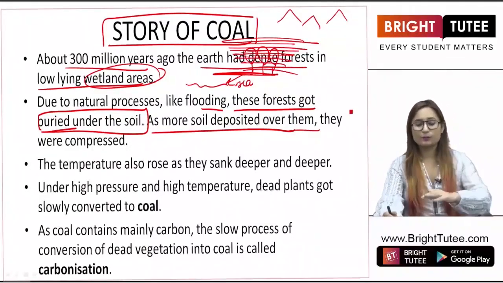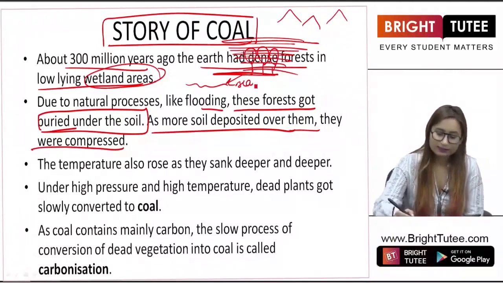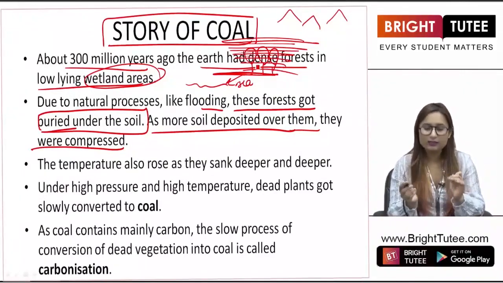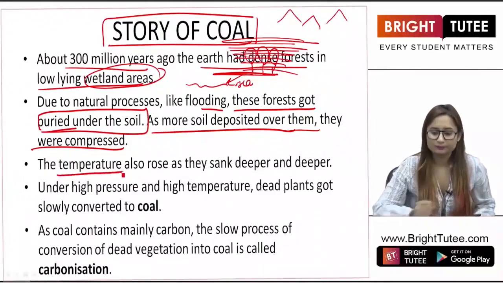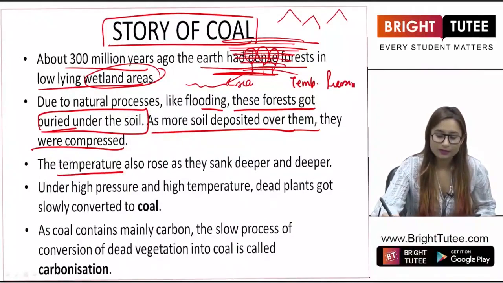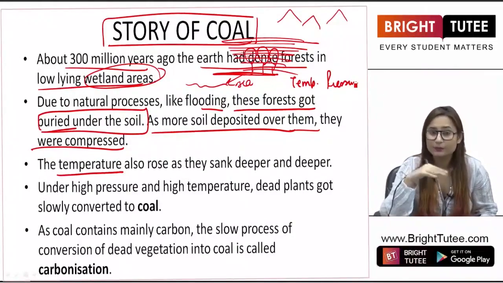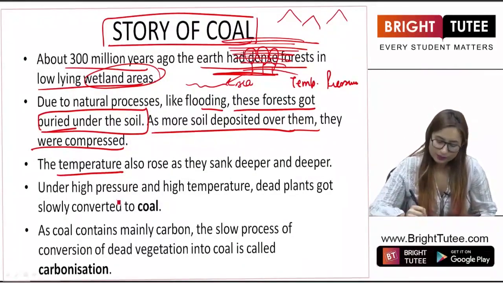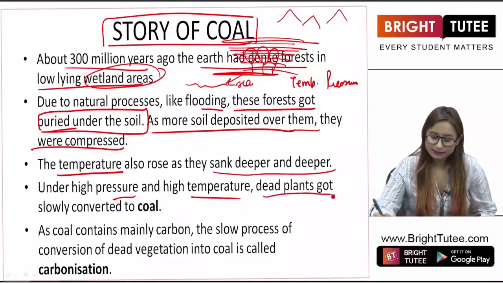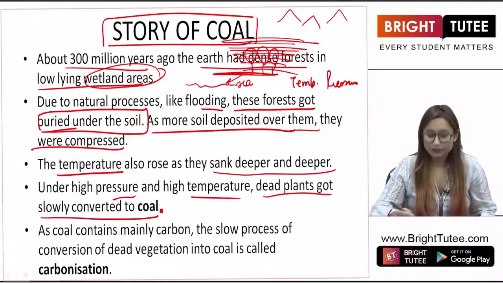As more soil was deposited over them, they were compressed. They did not have enough area. They compressed in a very small area. The temperature also rose and the pressure also became higher because of the soil present over them. So due to that pressure and temperature, they sank deeper and deeper, and dead plants got slowly converted to coal.